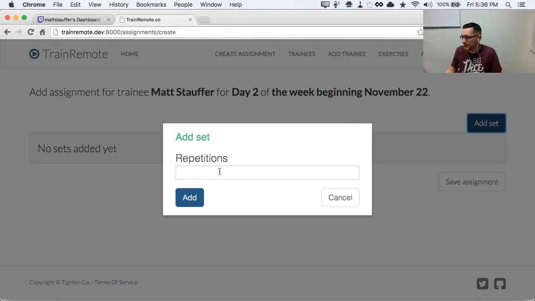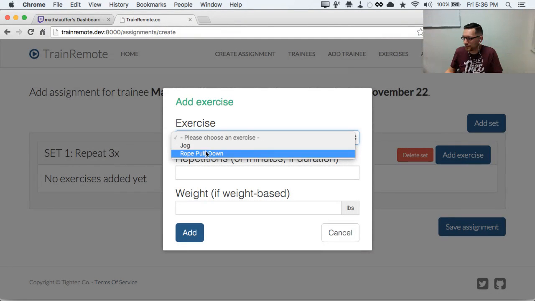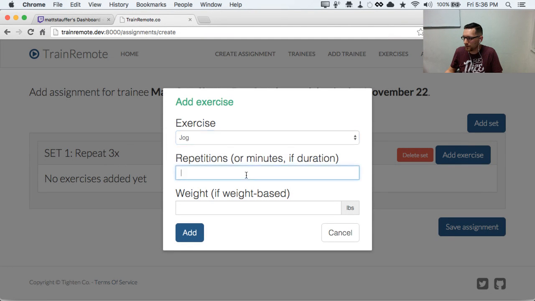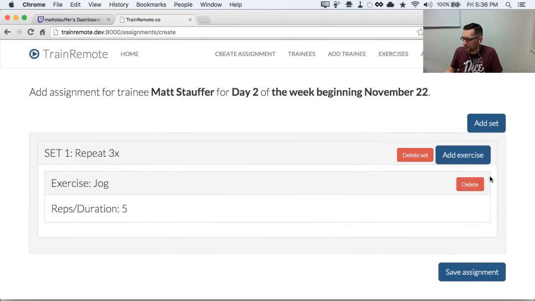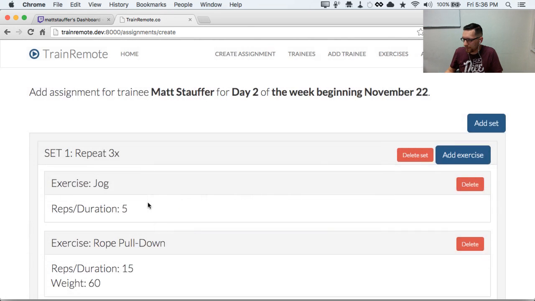So you add a set, and let's say we're going to do 3 repetitions of this set. And so set 1, repeat 3x. And then let's add an exercise. And the first exercise, you see we only have 2. We're going to choose jogging for 5 minutes. And then we'll do another exercise that is rope pull downs. We'll do 15 rope pull downs at 60 pounds. And so that's your first set.